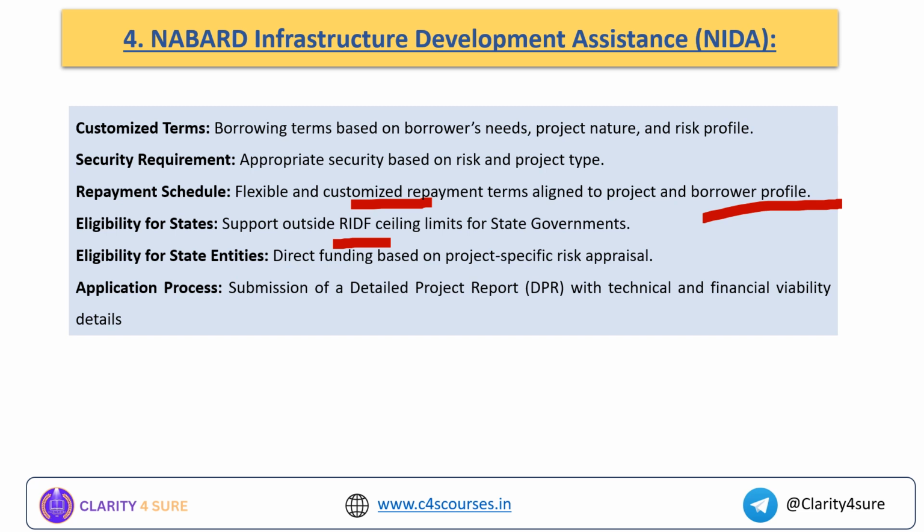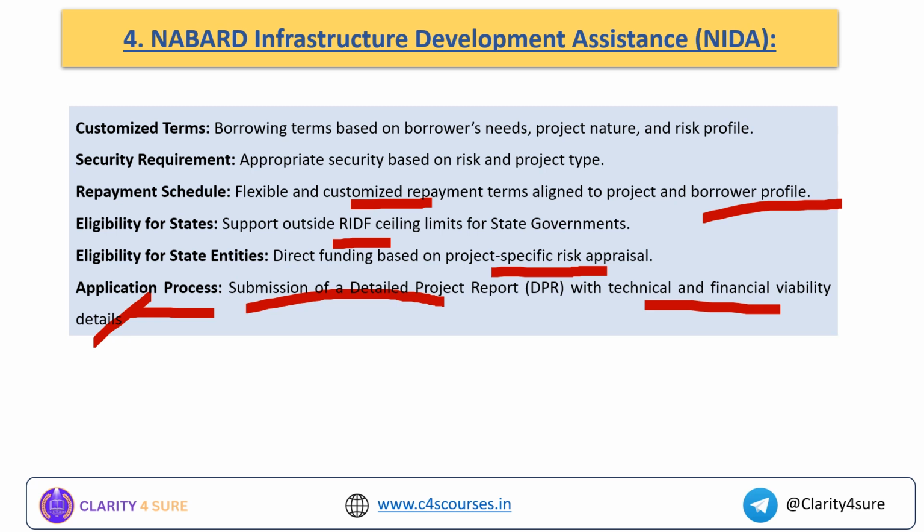Okay, eligibility: direct funding based on project specific risk appraisal. And application process: the state government or the state owned or central government owned institution should submit a detailed project report with the technical and financial viability details to NABARD. Okay, so this is about the NABARD Infrastructure Development Assistance.